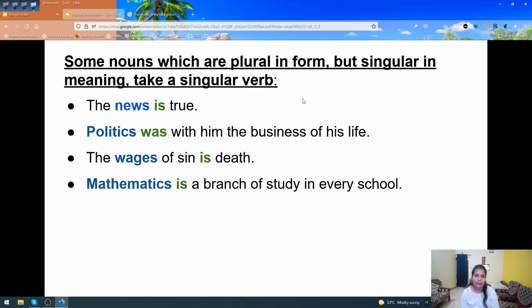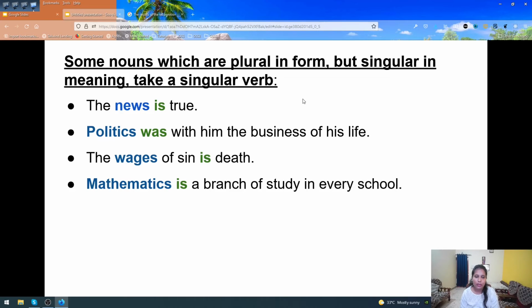Our next rule is: some nouns which are plural in form but singular in meaning. There are some nouns which are plural in form, but in meaning they are singular. They take a singular verb. The news is a plural form of noun, but we understand it as a singular noun, isn't it? So here our verb should be singular.